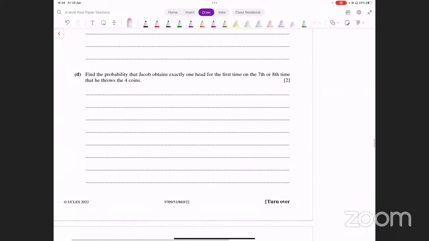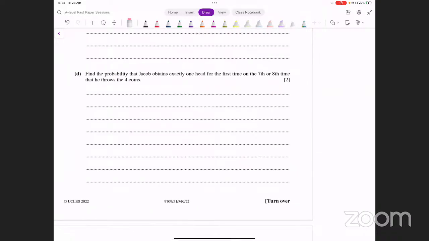अच्छा, part D. It says find the probability that Jacob obtains exactly 1 head for the first time on the 7th or 8th time that he throws the 4 coins. Now, again, this should ring a bell. Exactly 1 head for the first time on the 7th or 8th attempt.